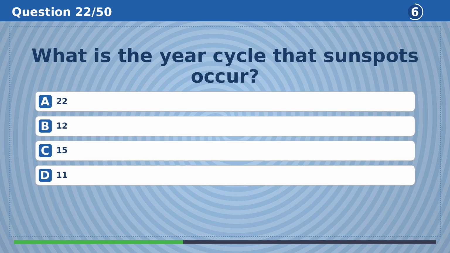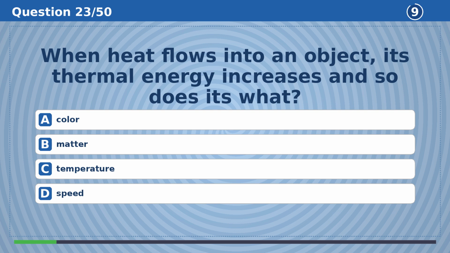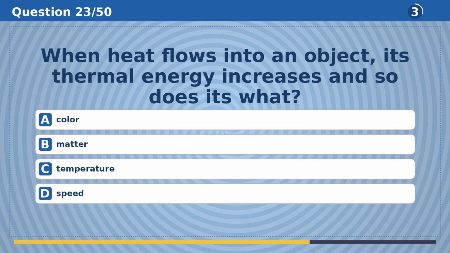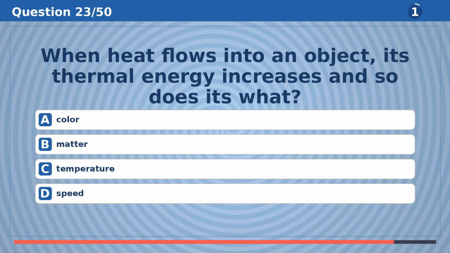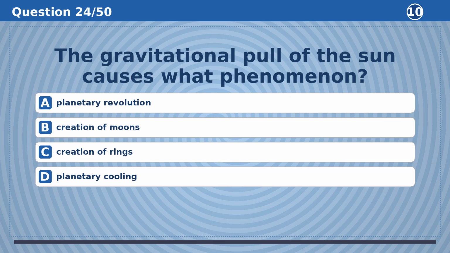What is the year cycle that sunspots occur? The answer is D, 11. When heat flows into an object, its thermal energy increases and so does its what? The answer is C, temperature.